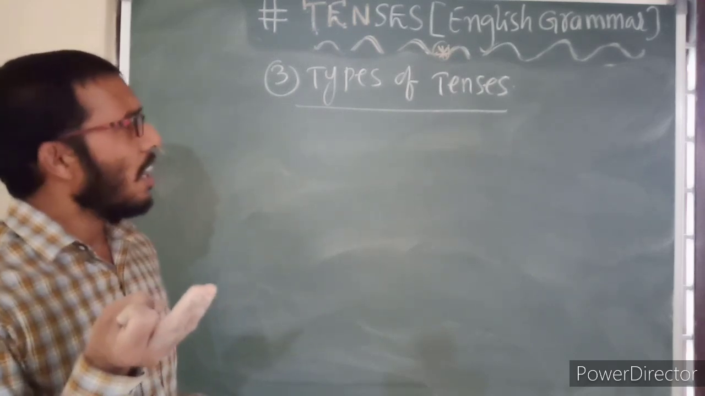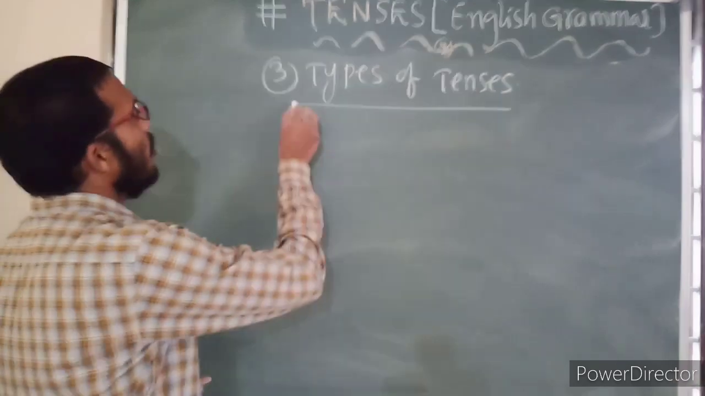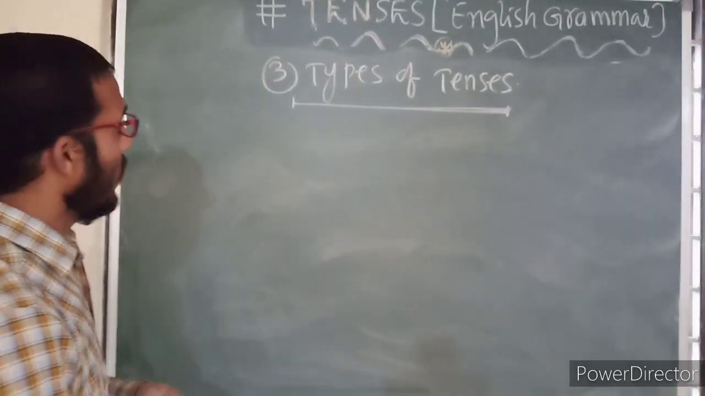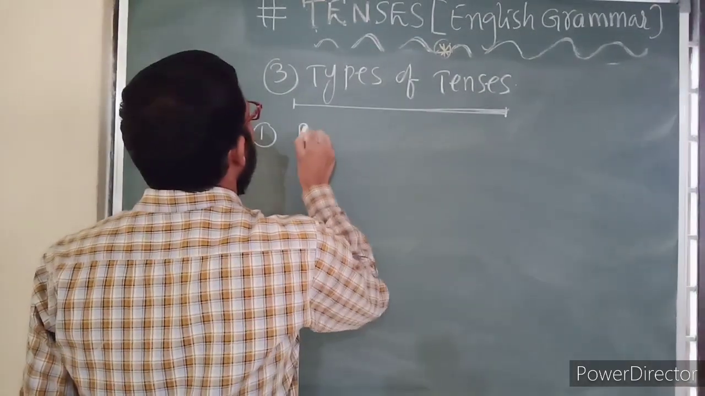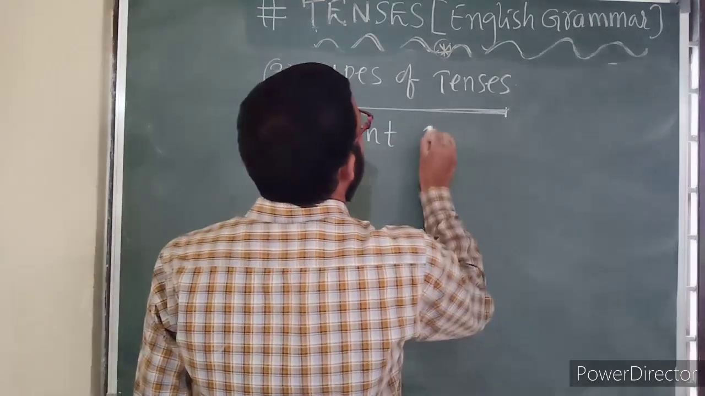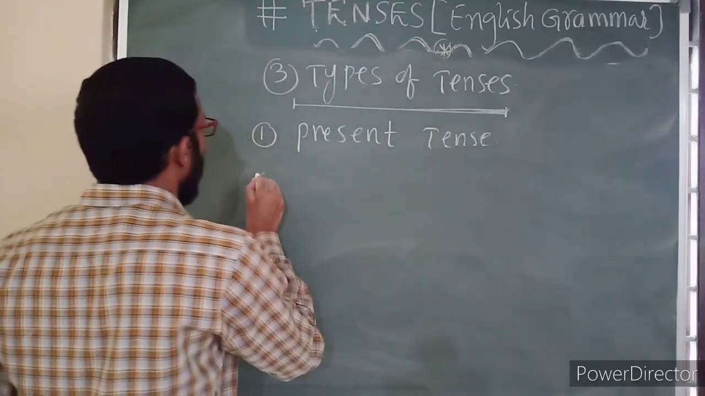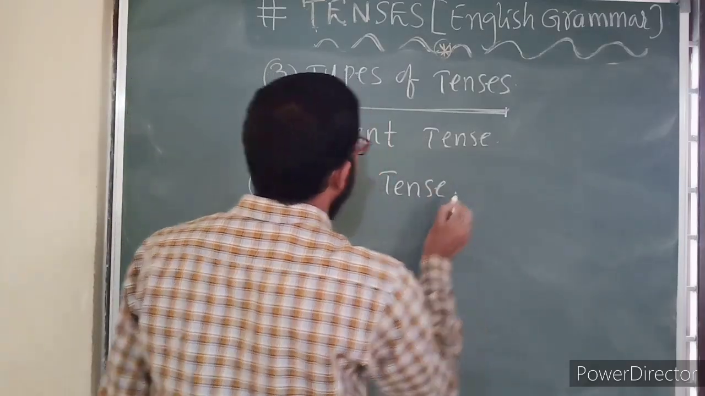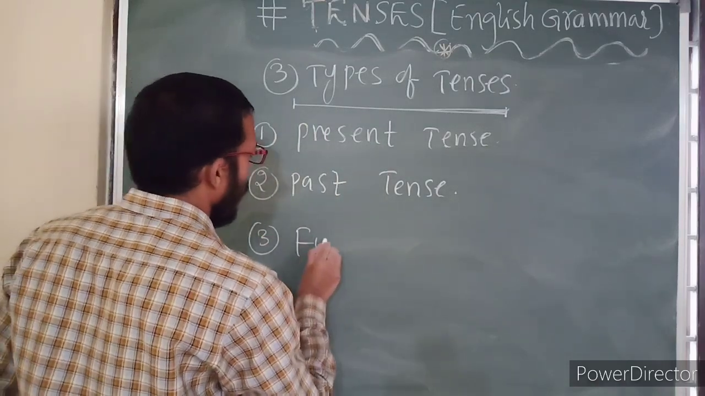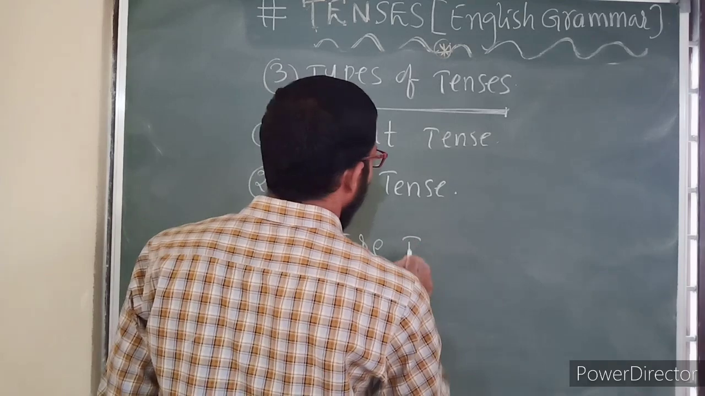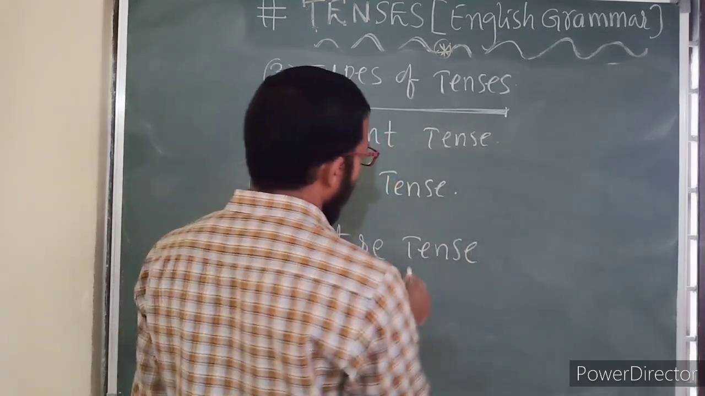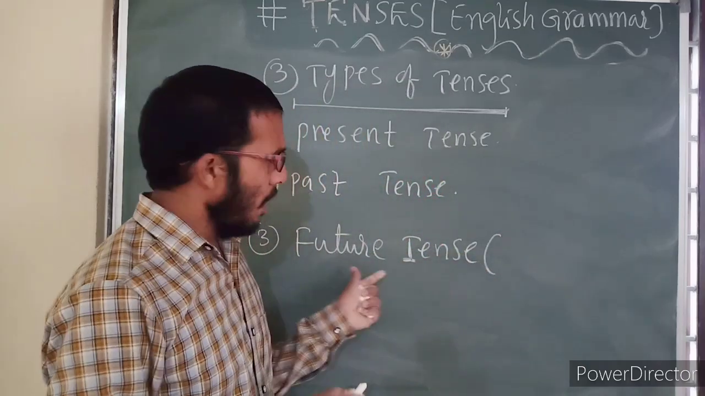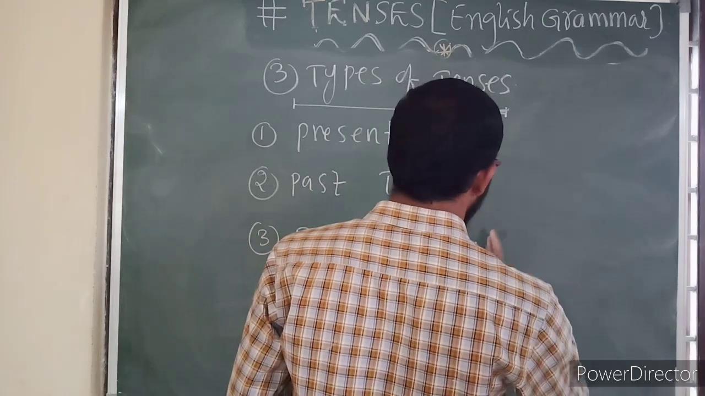Future tense is actually wrong, but for our convenience we are using that term, and in most books it is also written as future tense. Now see here, first one present tense, second one past tense, third one future tense or future time. If you see IFLU textbooks, you can find there that IFLU grammar uses future time only, not future tense. Now you can write future time also, no problem.